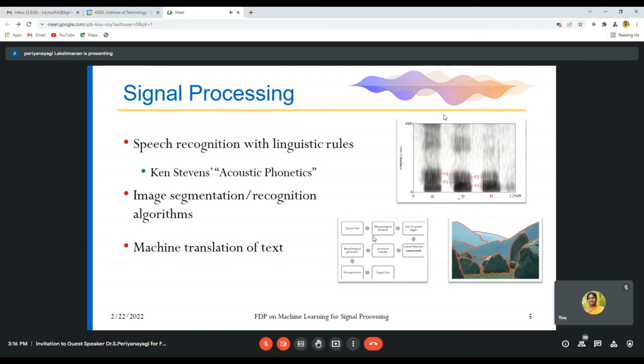Since these sets of handmade rules are written for signal processing, if you train our machine, automatically these tasks will become easy for us. So that is why we are concentrating nowadays on machine learning with signal processing.